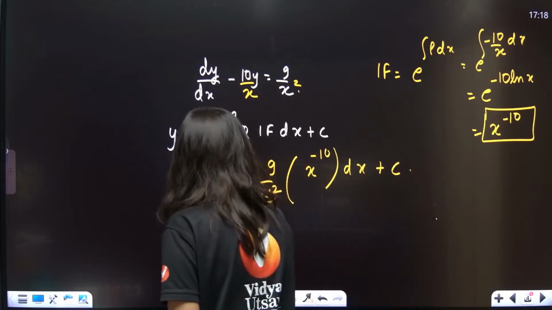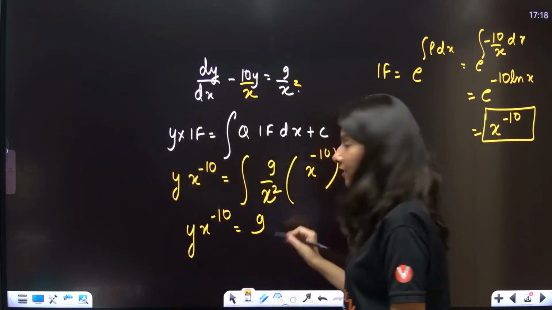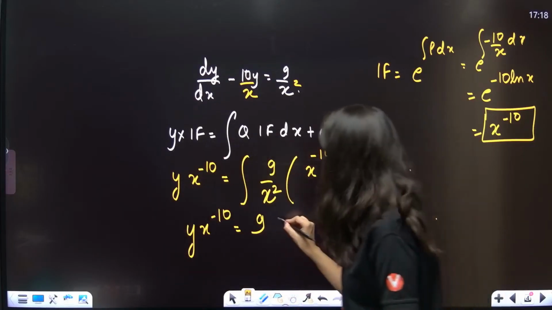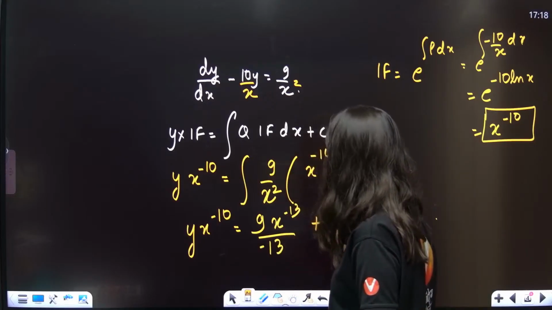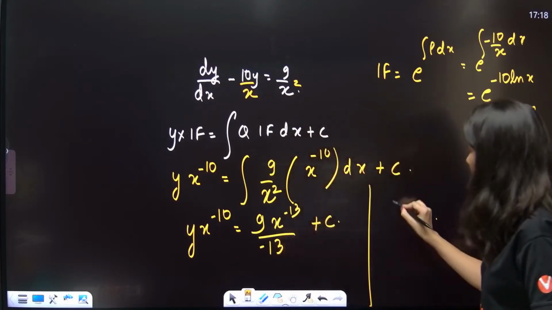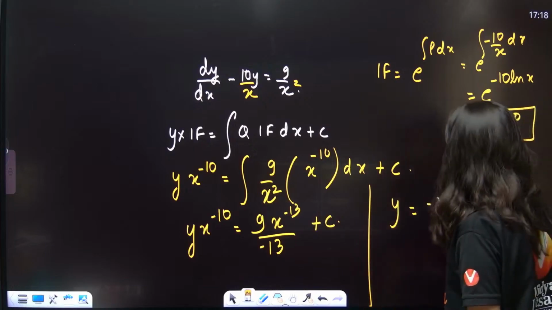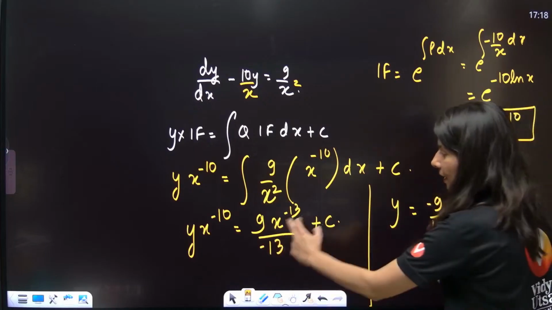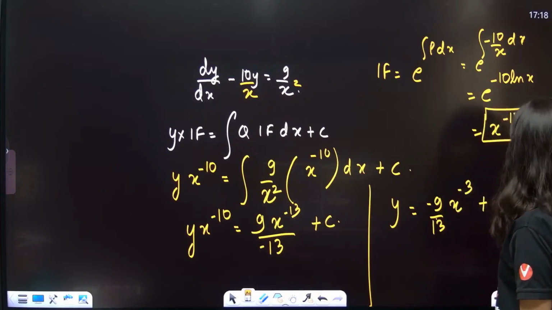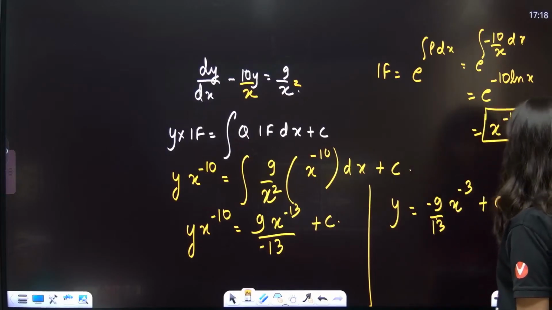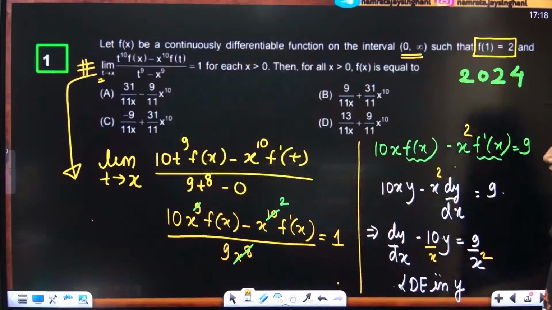So y x raised to power minus 10 is equals to 9. This is x power minus 12. x power minus 12 integration is minus 13 upon minus 13 plus c. So if you solve it, y will be equals to what? Just multiply x power 10. So minus 9 by 13, x power 10. So this is x power minus 3 plus c x power 10. Okay, all right. Yes, you are getting it.